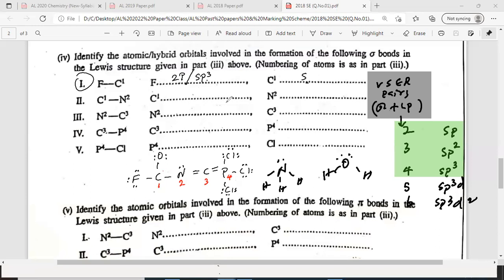Anyway, I'll move to the next one. Okay, let's move on to the next one. The first one I gave the answer. For the second one, you can quickly post the answer to the chat.